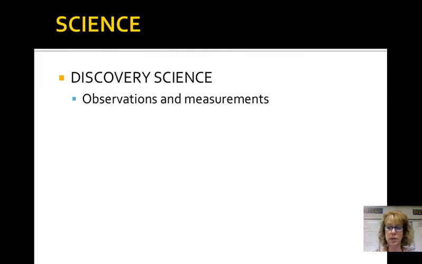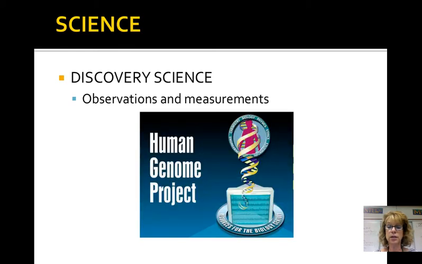The word science means to know. Biologists use two types of exploration: discovery science, which includes induction, and hypothetico-deductive science. Discovery science and induction uses reasoning from observations to reach a conclusion. Basically, discovery science includes observations and measurements. It enables us to describe life at many levels, from ecosystems down to cells and molecules. An example of discovery science and induction is the Human Genome Project. This was a detailed dissection and description of DNA.